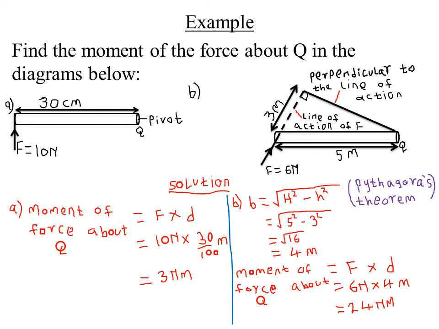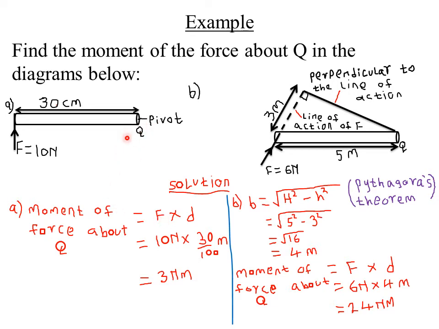We look at an example involving the formula that you have just talked about. So you have an example here reading, find the moment of a force about Q in the diagram below. So if you are told to find the moment around Q, it means Q is our turning point or the pivot, or sometimes what we call the fulcrum. So we are required to find the moment of a force about point Q. So Q represents our fulcrum. So we've said that moment of a force is given by the product of the force applied times the perpendicular distance from the pivot to the line of action of the force.